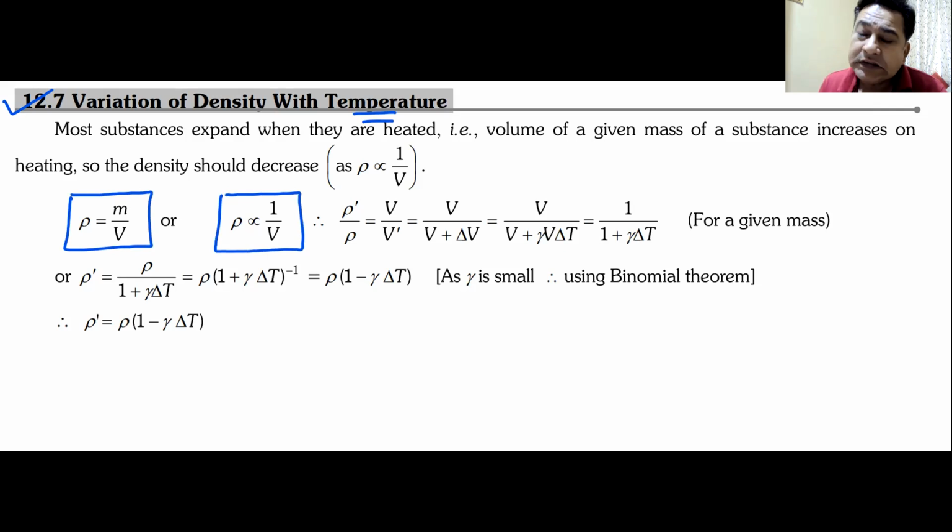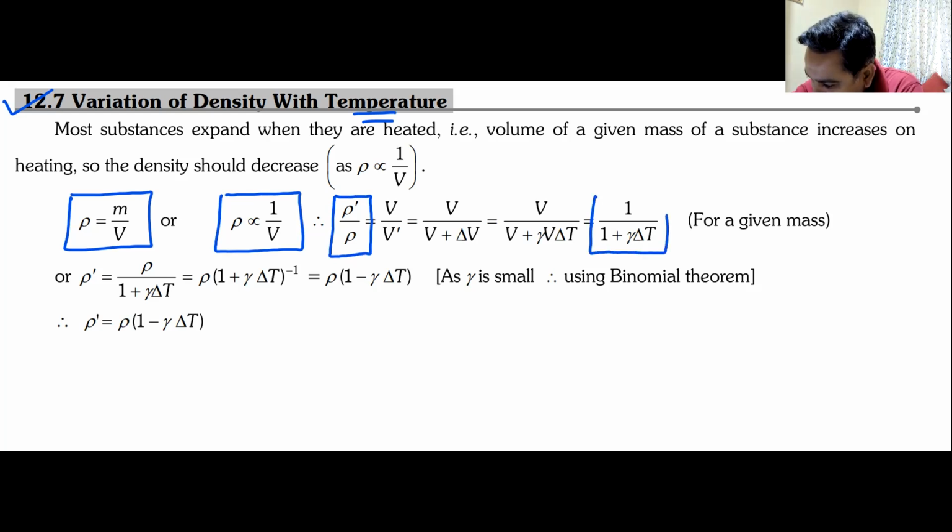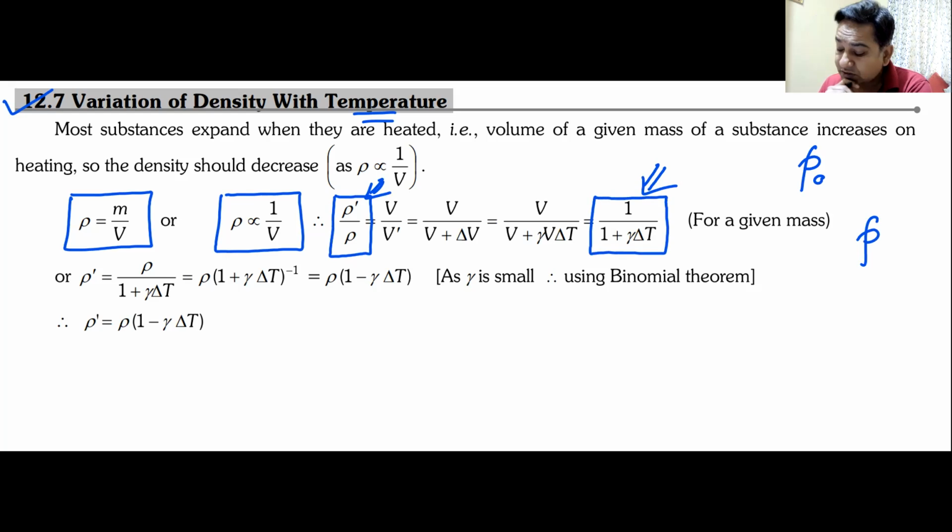When you change the temperature of a body, does the mass of the body change? No, the mass of the body does not change. Volume changes. So this is one of the most important formulae that you must remember. And this is how the equation looks. If I say rho naught is the initial density and rho is the final density, how are rho and rho naught related to each other?